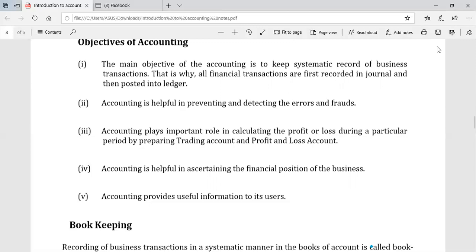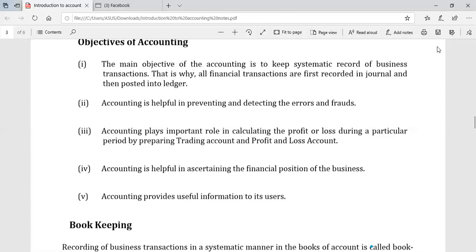Now the third objective is that accounting plays an important role in calculating the profit or loss during a particular period by preparing the trading account and profit and loss account. Got it? Accounting plays a very important role in calculating the profit or loss during a particular period by preparing the trading account and profit and loss account. Got it?